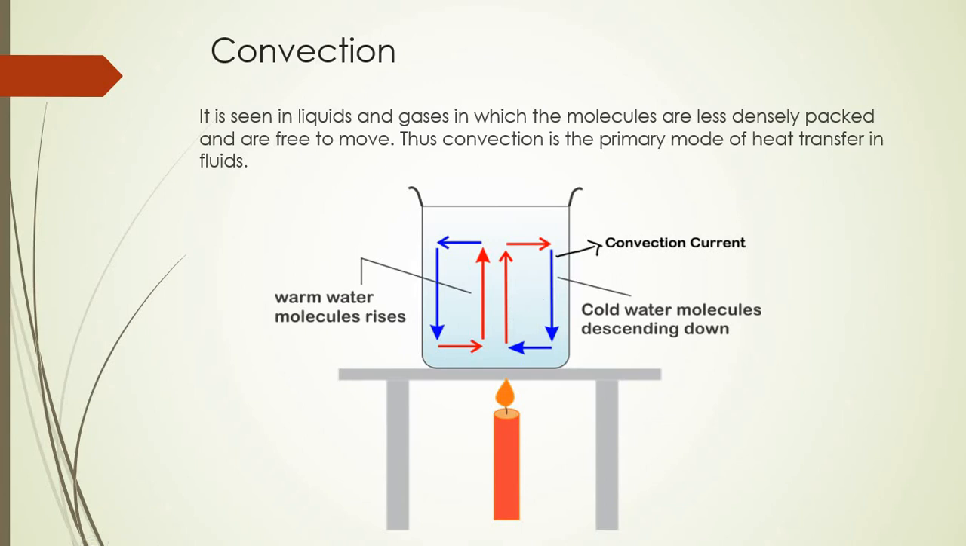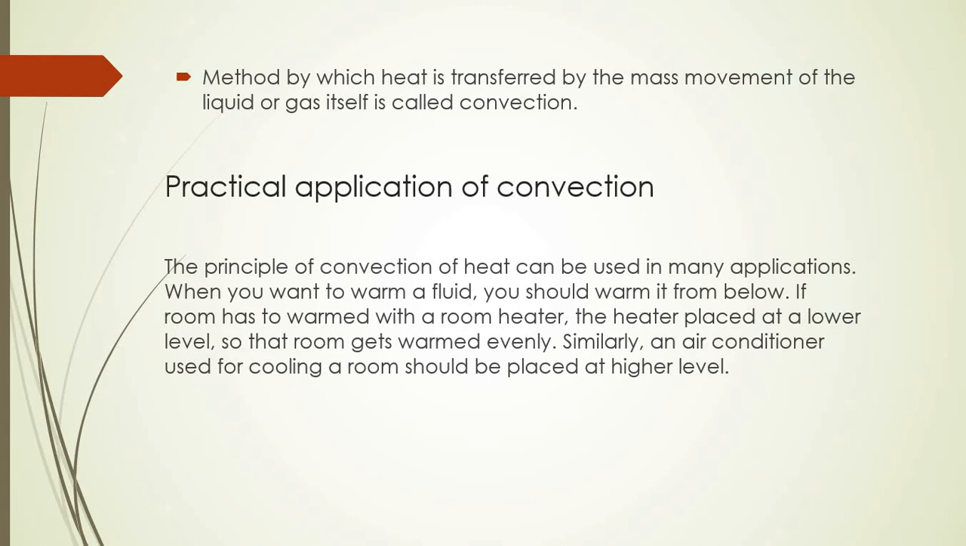In convection, there is a mass movement of the particles, and heat is transferred due to the mass movement of particles in the liquid and gaseous state. When we talk about conduction, there is no movement of the particles. Heat energy is passed due to the vibration and collision between the molecules. While in the case of liquids and gases, heat energy is passed due to the mass movement of the particles from one side to the other side. This is how convection occurs. So the method by which heat is transferred by the mass movement of the liquid or gas is called convection. This will be the definition of convection.